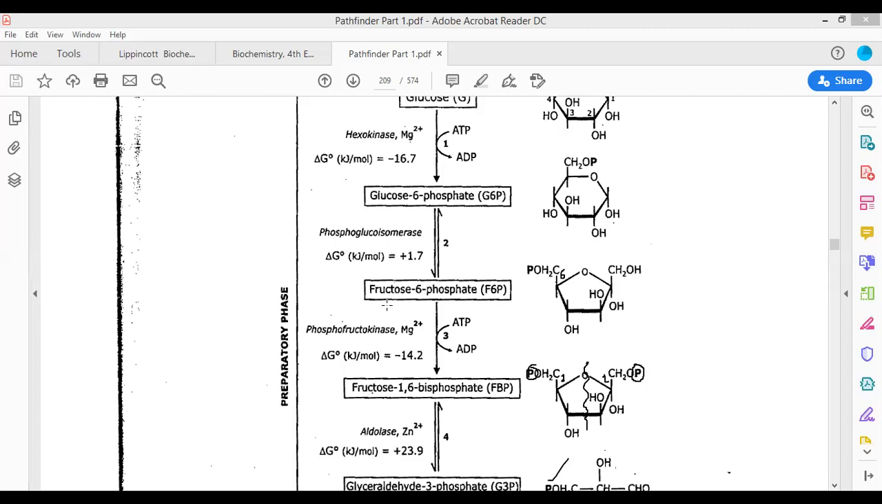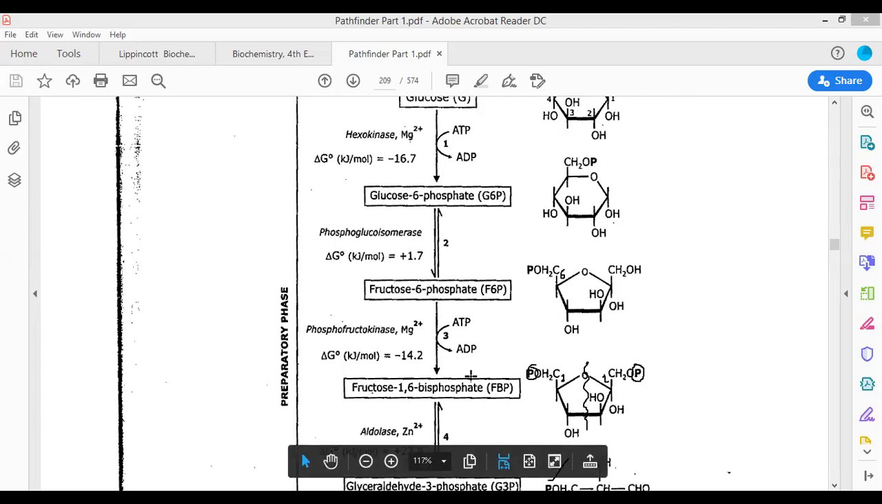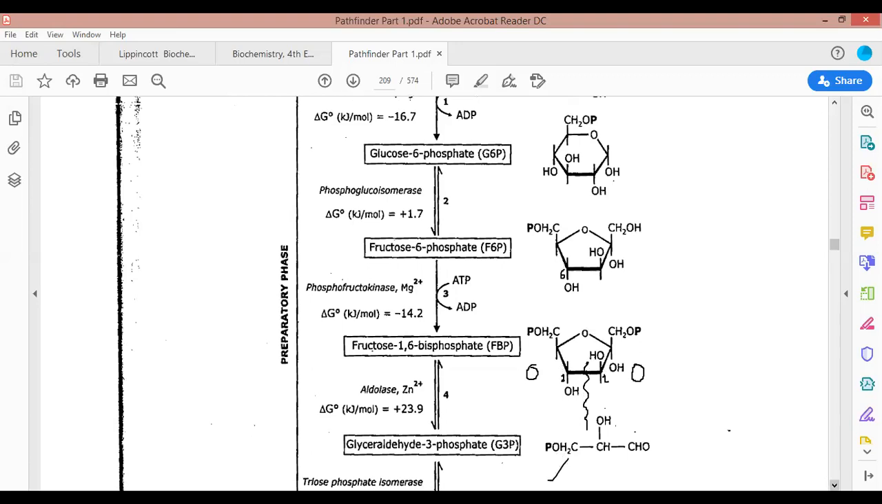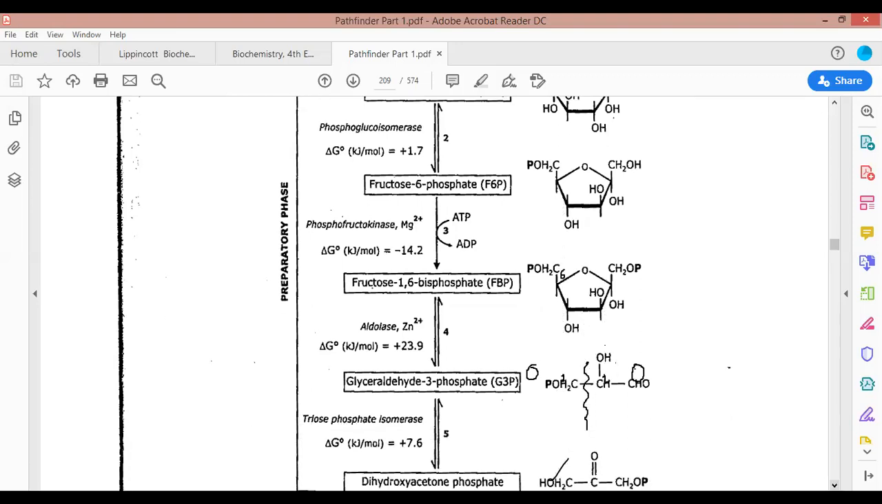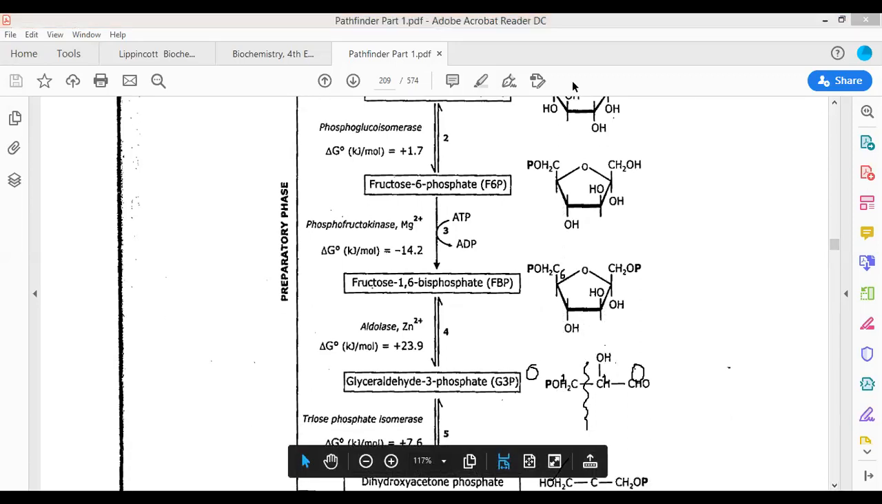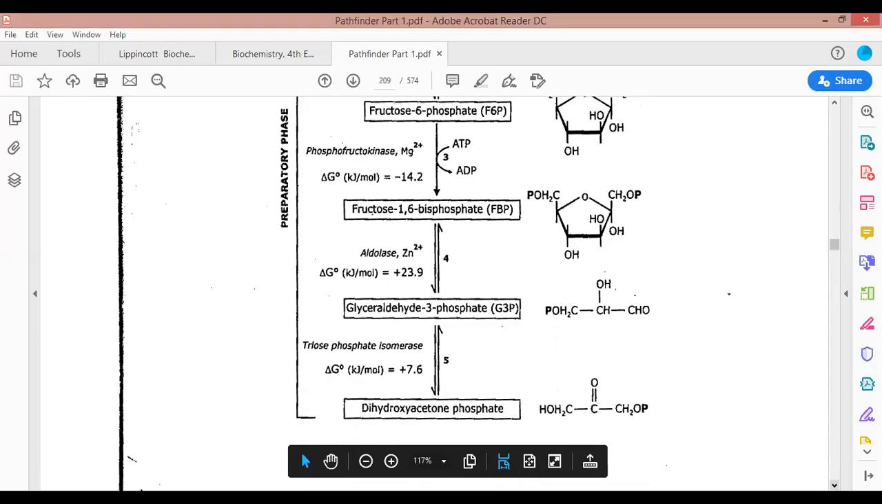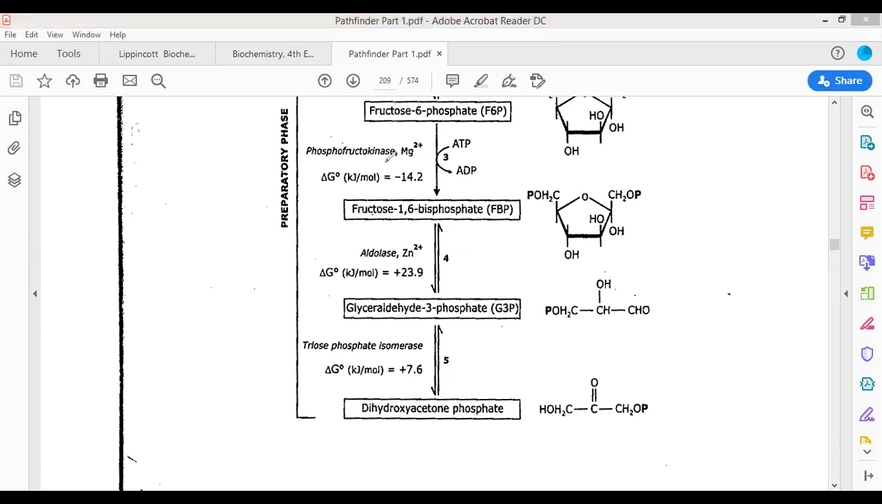But before that, we must know something about the reaction catalyzed by the enzyme phosphofructokinase, PFK. What is the importance of this reaction, and how is it catalyzed by PFK? Firstly, this enzyme is the slowest step of the glycolytic pathway. It is the rate determining step of the glycolysis pathway.